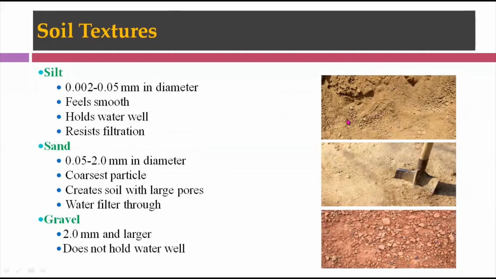So you can see here the image of the silt. We have another type of soil texture, which is sand. Sand is 0.05 to 2.0 millimeters in diameter. This is the size of sand.